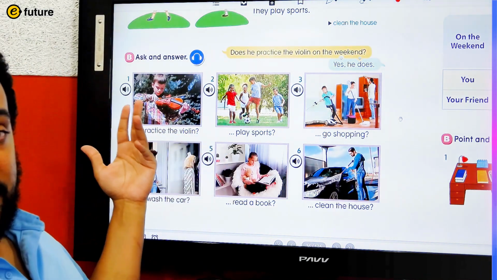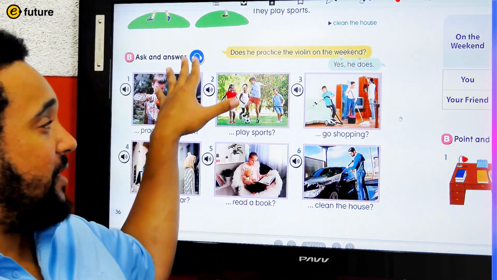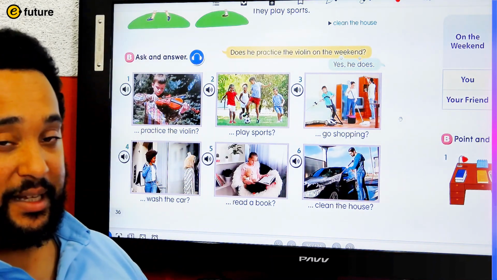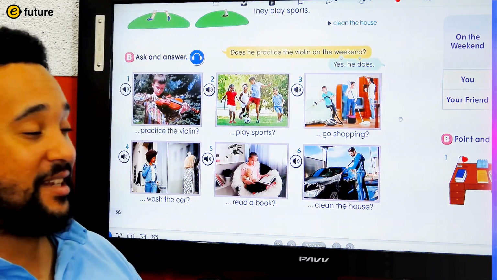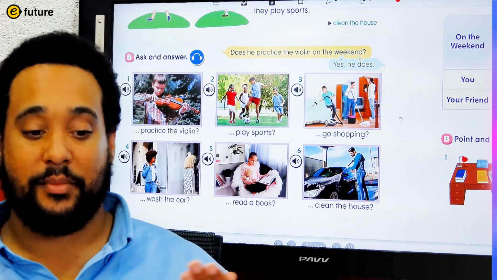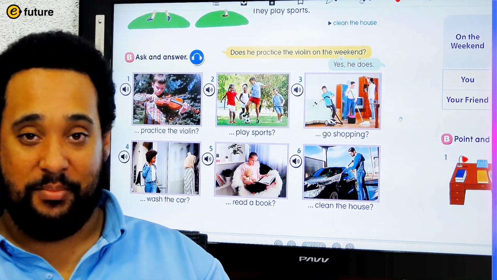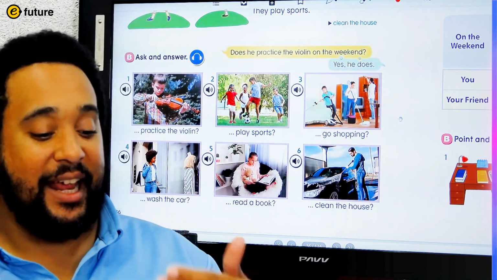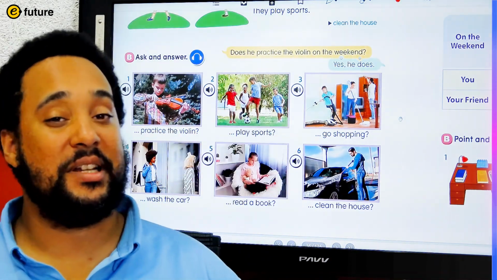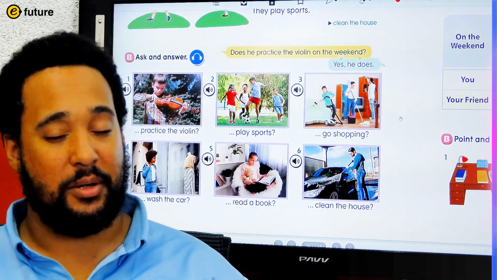No, he doesn't. But I also want you to give the correct answer, just like we did in the chant, right? Does he read a book on the weekend? No, he doesn't. He practices the violin. Do that with a different partner this time, okay? Let's switch up our partners and ask and answer these questions using different phrases than the ones we see in the picture.